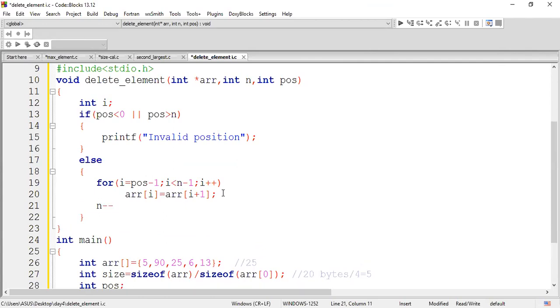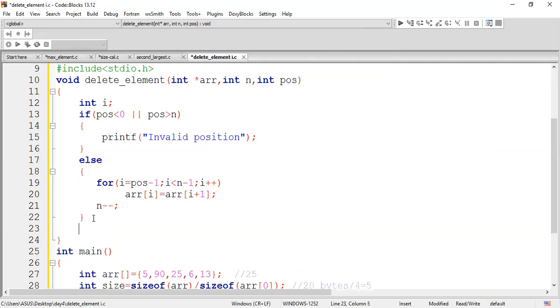At the end of your printing, what did we do last? We printed the array's elements. So what I do is, before coming out of it, I try to decrement my n value. After all the shifting operations are finished, I decrement my n value, and after this you can print your array.